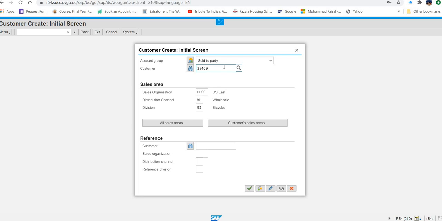Okay. Now, what next we have to do after entering this data? Once we enter this data, we have to make sure the data after this has to be sales organization UE00, distribution channel WH, division BI. Remember, if this is not available, you have to type it. In this case, it is available, that's why it is already displayed, so we did not perform anything. Now the next thing that we have to do, we have to click or press enter.